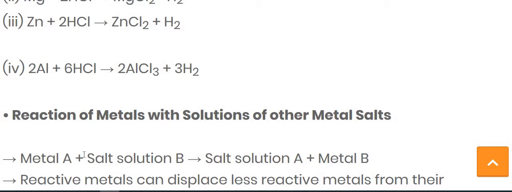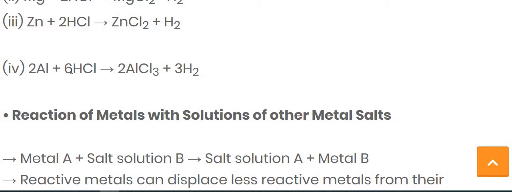The next example is of aluminium. The aluminium reacts with hydrochloric acid, and then we get aluminium chloride. Along with that hydrogen gas is released. Let's see the balancing of it. Here you can see aluminium is 1, here also 1, then hydrogen is 1, but here 2, and chlorine here is only 1, but here 3. So first of all we balance the Cl. Here 3 is there. So if we put 2 over here, then 3 twos are 6 Cl. So we have to write 6 in front of the HCl.